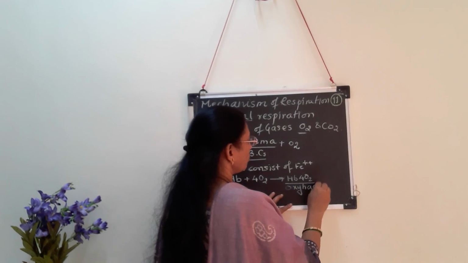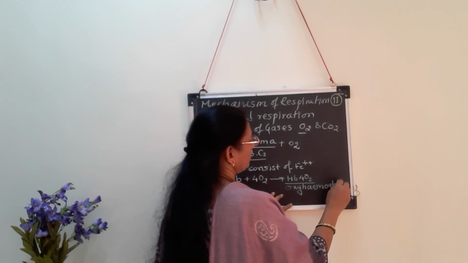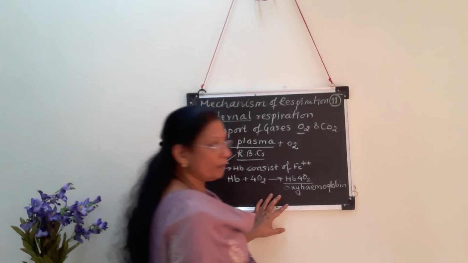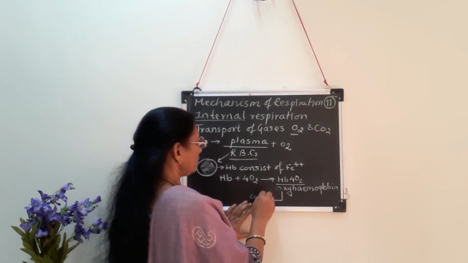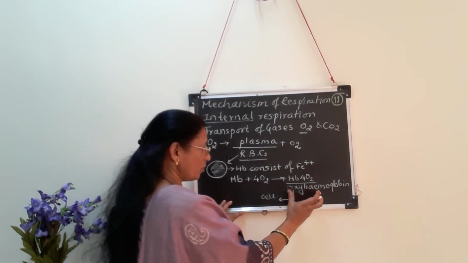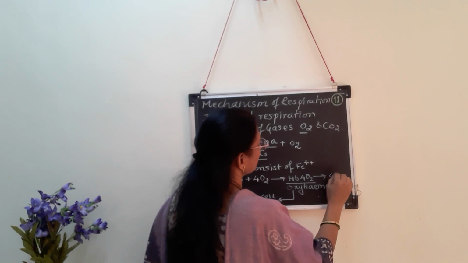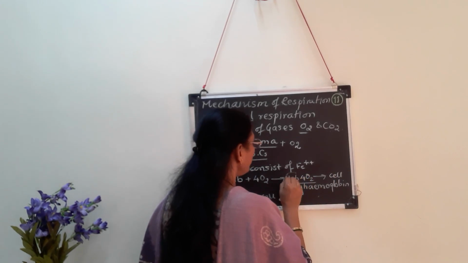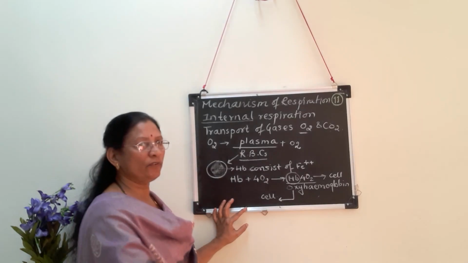This oxyhemoglobin, in this complex form, goes up to the cells. In the cells where the partial pressure of oxygen is less, this oxyhemoglobin dissociates and this oxygen is given to the cell, and this hemoglobin can be reutilized for transportation of oxygen.